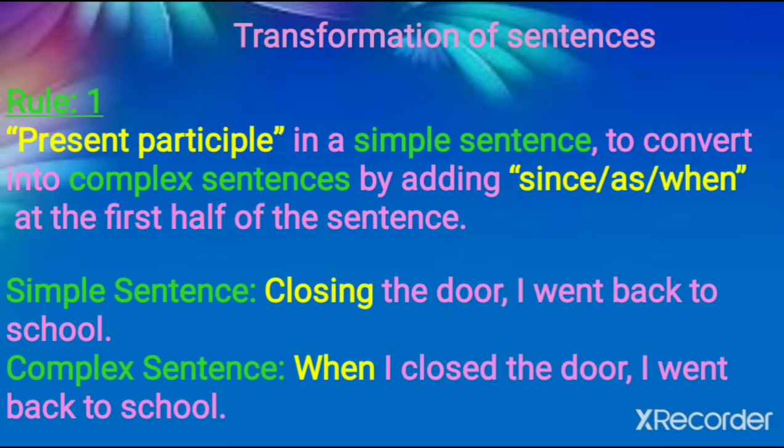Let us convert the simple sentence into a complex sentence. So what is the rule? Present participle in a simple sentence, to convert into a complex sentence, we will use since, as, or when in the first half of the sentence. So in this particular sentence, we are using when. In the simple sentence: Closing the door, I went back to school. In the complex: When I closed the door, I went back to school. Got it?